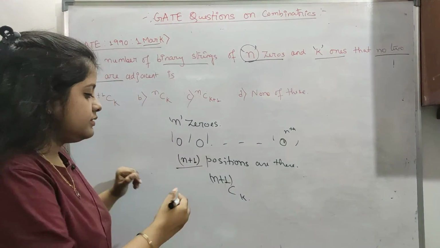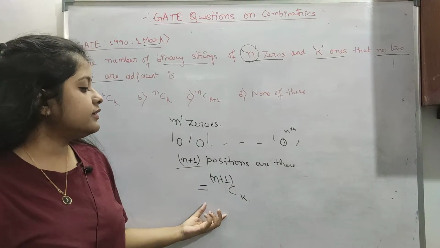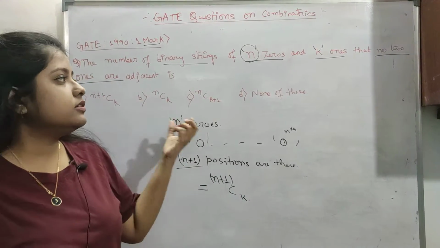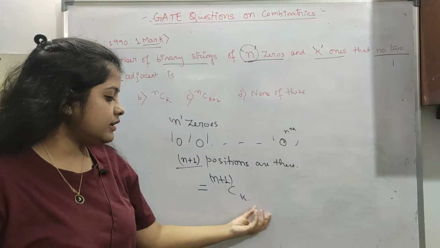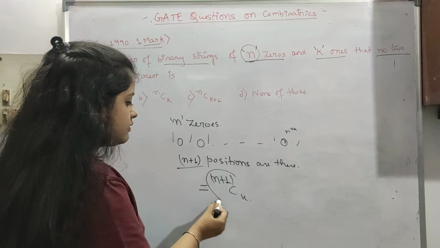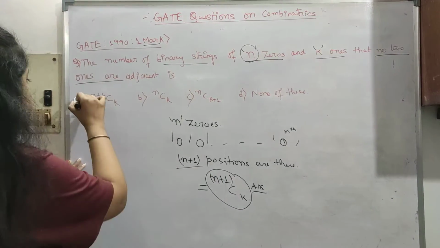So these are our given choices. Among these is our total count of strings of n zeros and k ones where two ones are never adjacent. So this is our answer, option A.